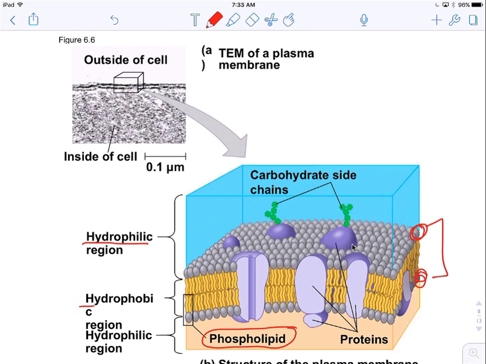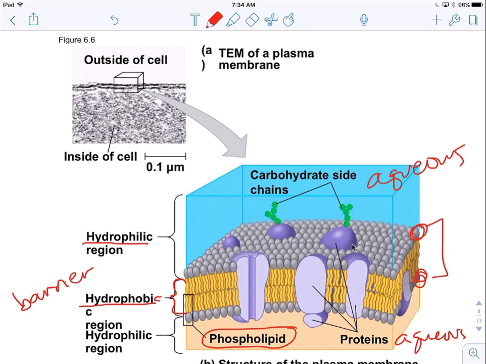And then the tails are those fatty acid chains, so they are very hydrophobic. And they create this internal layer right here, and that creates a barrier. Okay, because there's an aqueous environment outside and an aqueous environment inside. And it creates this barrier between, and that is the miracle of the plasma membrane, why it works so great and why it kind of can establish life, basically.